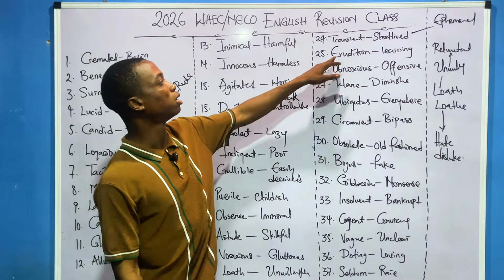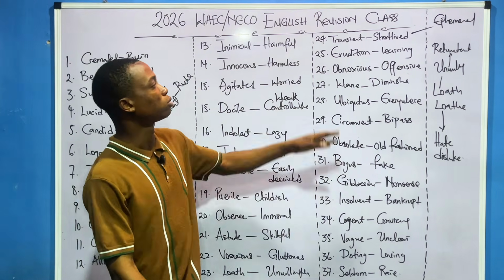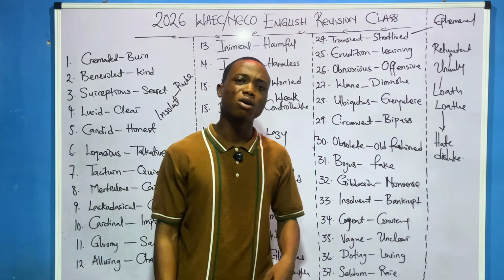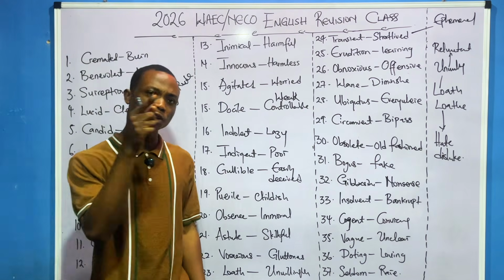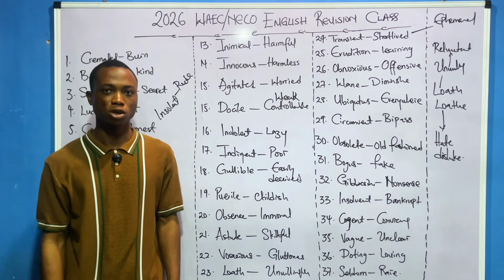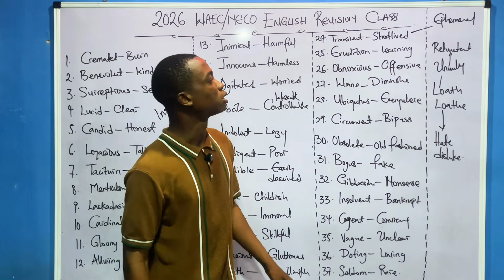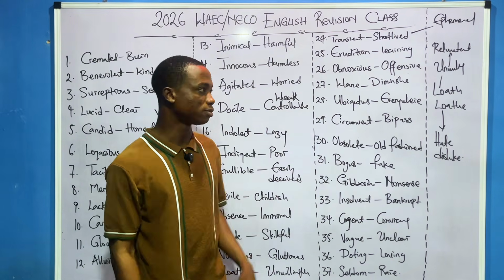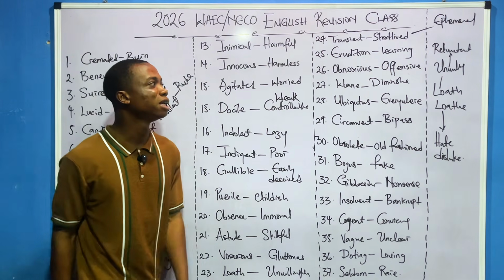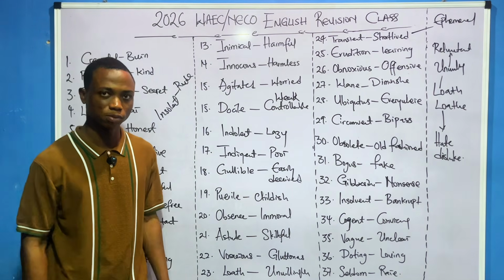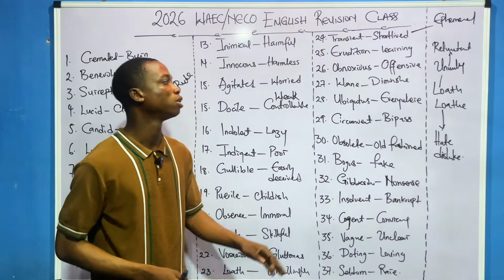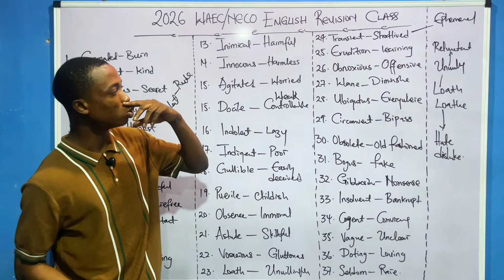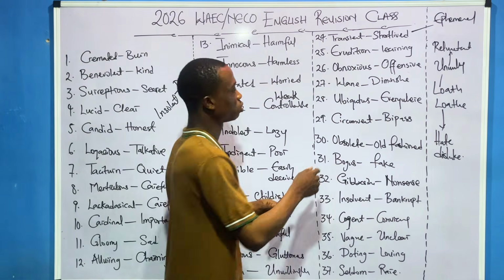Abi? Yes. Erudition means learning. Obnoxious means offensive. I don't like your obnoxious character. I don't like your offensive character. You understand? So that's it. Then we also have another one called wane. Now, wane is, you know, diminish. You get, like wane, thing is diminishing. We also have ubiquitous. Yes, ubiquitous. That's the word.